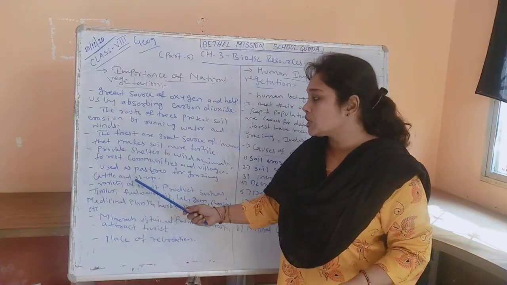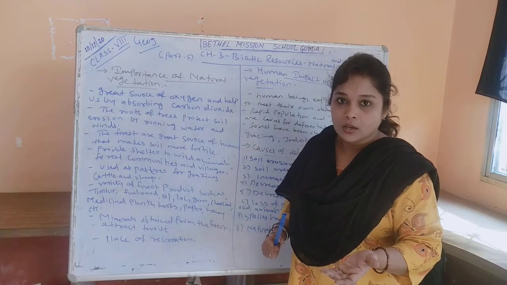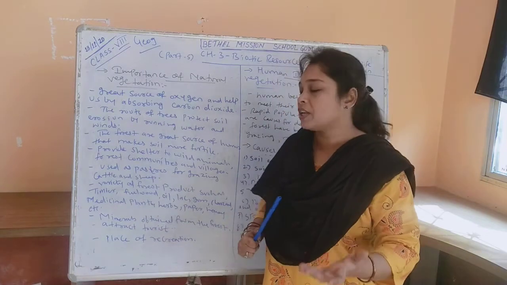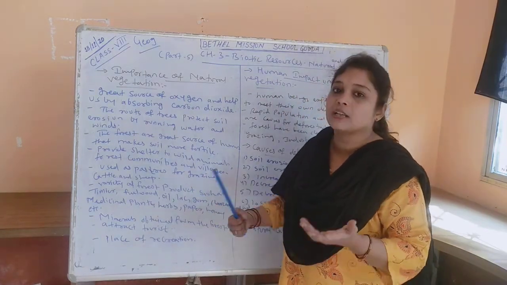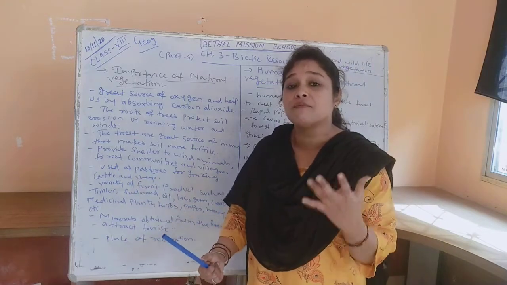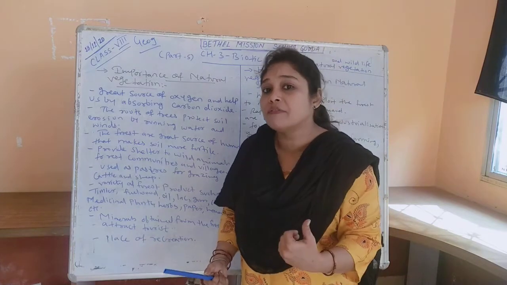Next, grasslands are used as pastures for grazing cattle and sheep. Many grasslands are very useful for dairy farming and for grazing animals like cattle and sheep. Next, there are varieties of things which we can find in forest areas and grassland areas which can be beneficial for us.